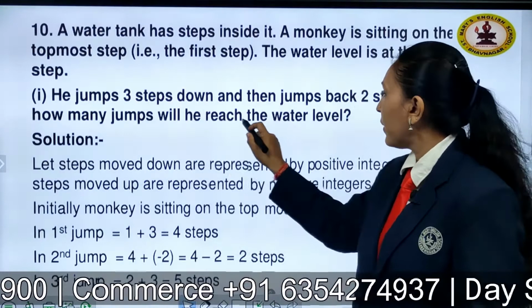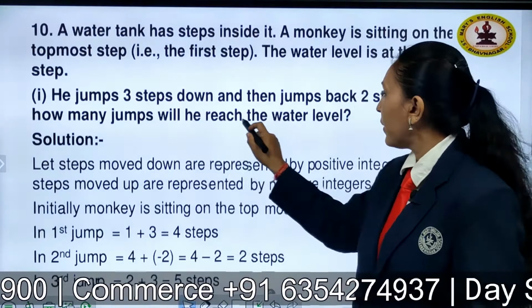So you can see here practically how the monkey is coming down and going upwards, right? So now let us see what is the next question, children. Now if the number of steps moved down is represented by a negative integer. Now there is a change here. Earlier, for moving down we used the positive integer. Now here we are taking it as a negative integer, and the number of steps moved up by the positive integer. Now represent the moves in part 1 and part 2 by completing the following pattern.